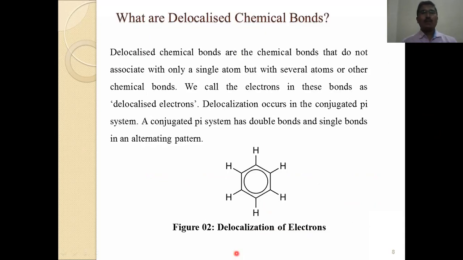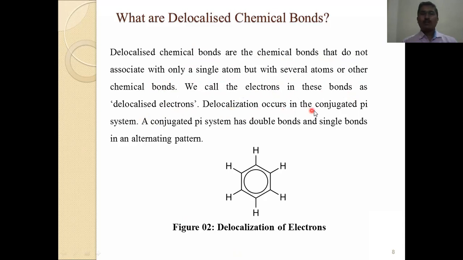What are delocalized chemical bonds? We can see the delocalized bond in the benzene ring. Delocalized chemical bonds are chemical bonds that are not associated with only a single atom but with several atoms or other chemical bonds. We call the electrons in this bond delocalized electrons.